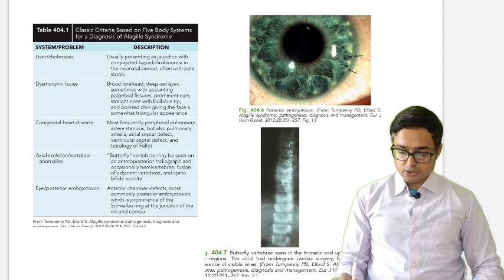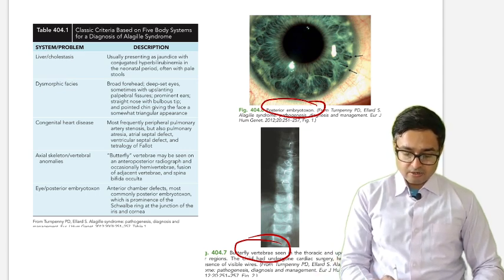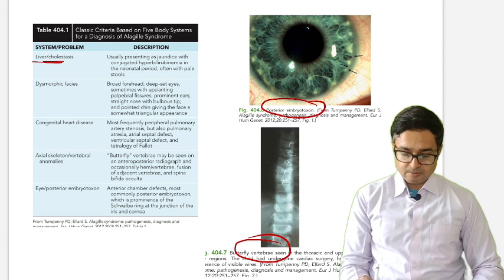These are showing posterior embryotoxon and butterfly vertebrae. These are very peculiar to Alagille syndrome. Other things in the liver, you are able to see conjugated hyperbilirubinemia, dysmorphic facies, triangular appearance is very important, congenital heart disease,